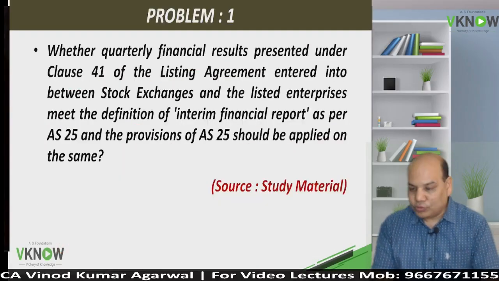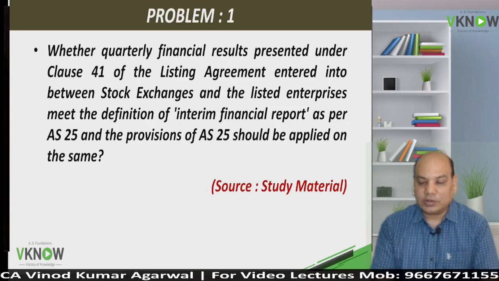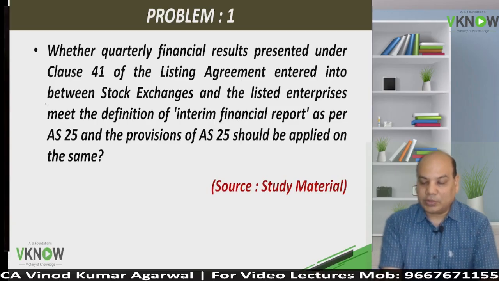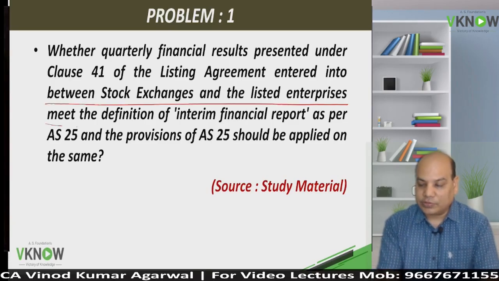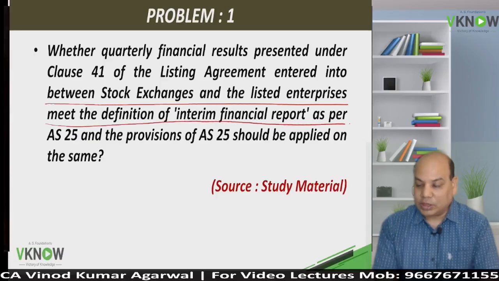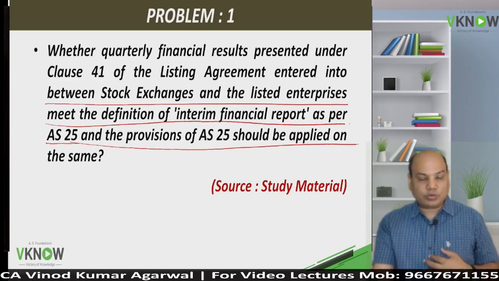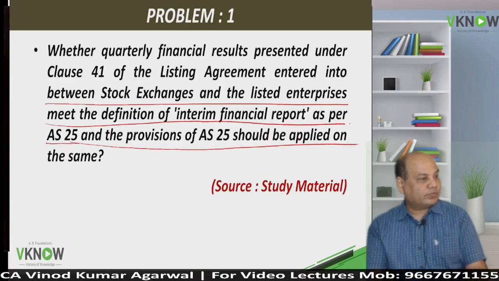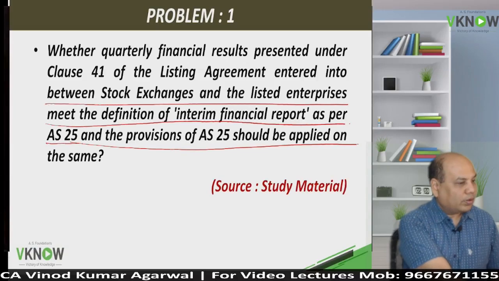Now we'll give you one question 1. Whether quarterly financial result presented under clause 41 of the listing agreement entered between stock exchange and listed enterprise meet the definition of interim financial report as per AS 25, and whether provision of AS 25 should be applied for the same. Is it right?